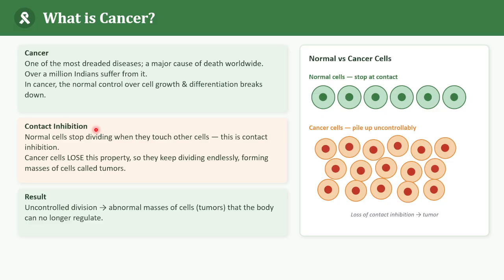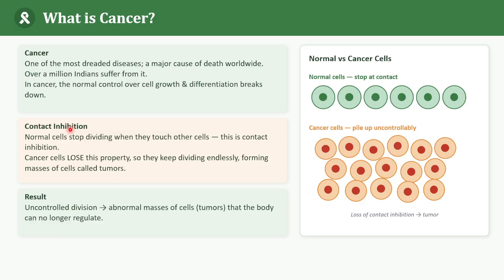The same way, our normal cells behave somewhat similarly. When normal cells come into contact with the neighboring cells, their growth is inhibited. And this property we call contact inhibition. So contact with other cells stops the growth of the normal cells.